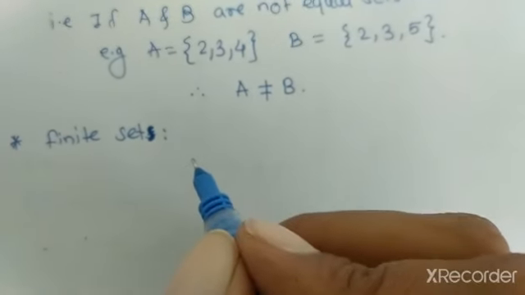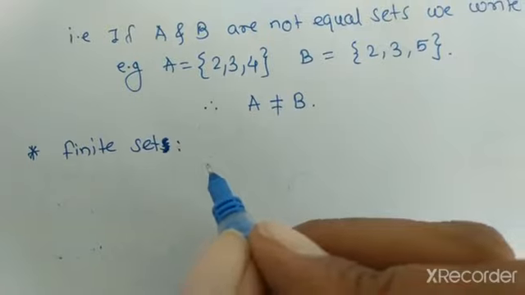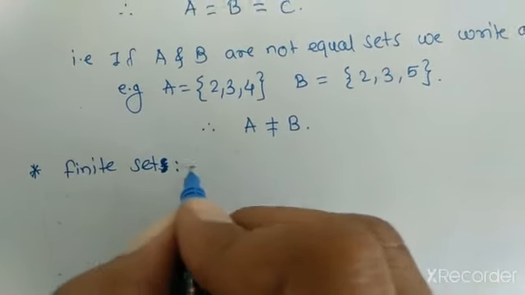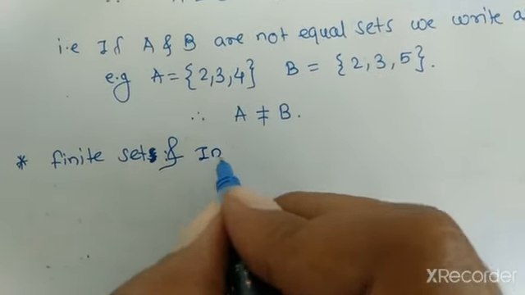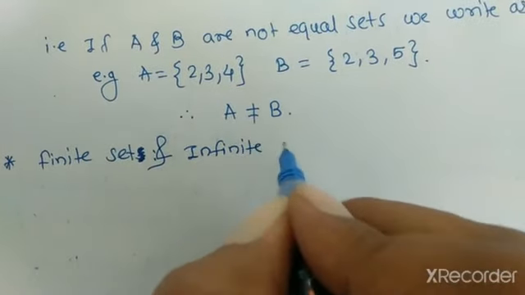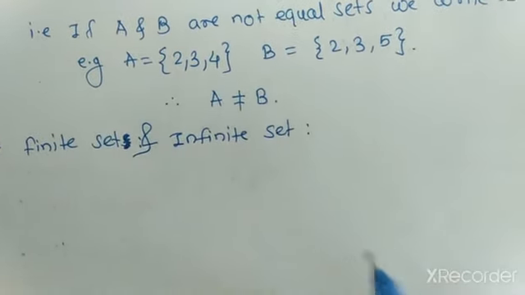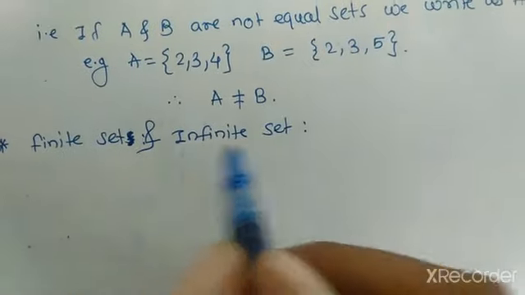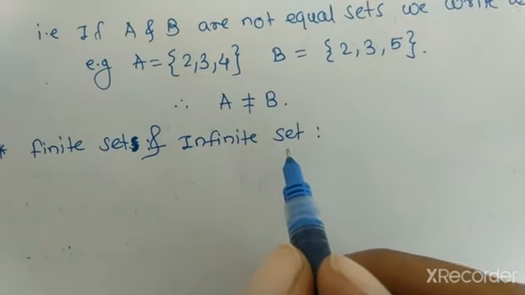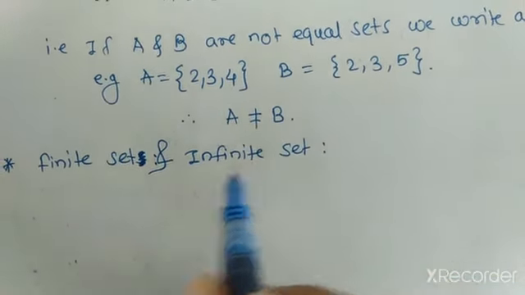Now we see finite sets and infinite sets.